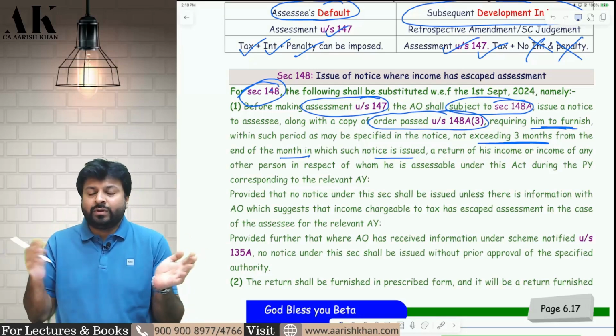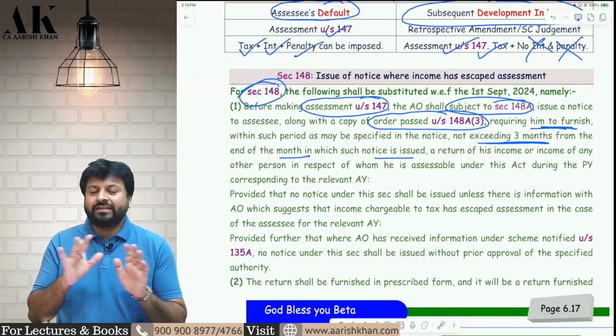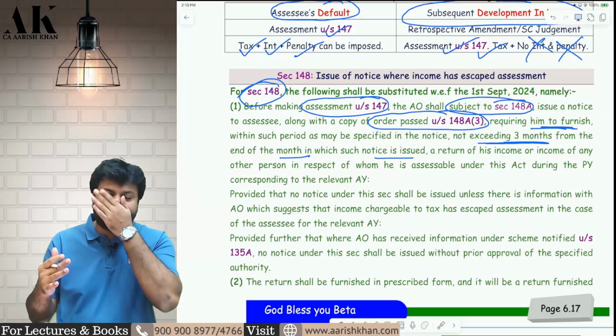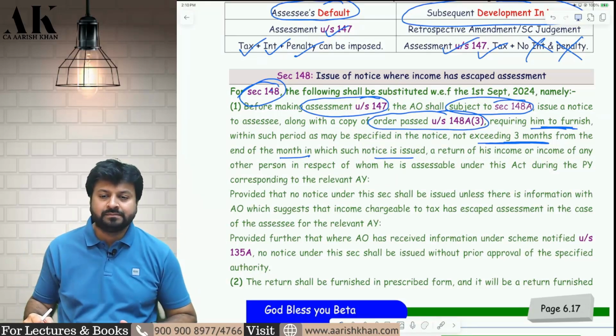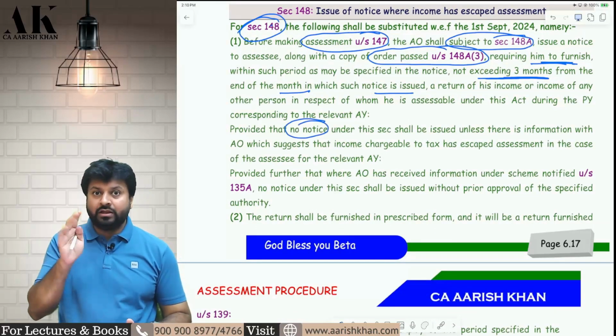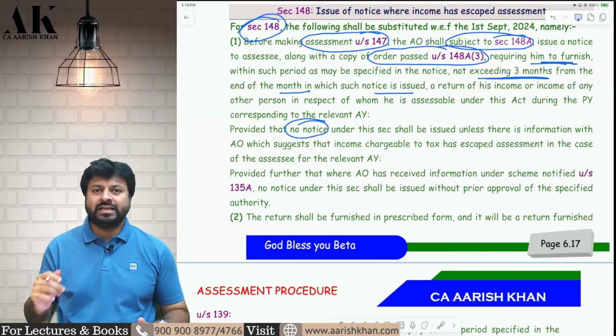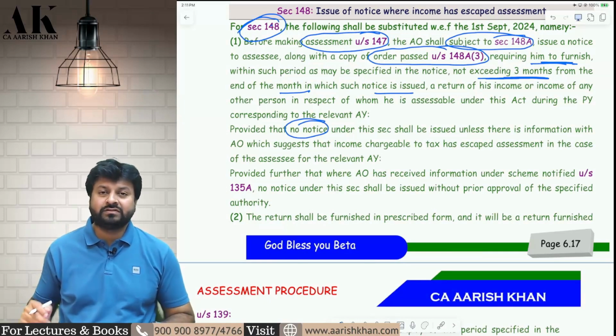Sir, what is done in the inquiry, that we will see on the next page, in the next section, 148A. But I have given you the synopsis. Inquiry means it's a kind of opportunity of being heard given to the assessee. Now, before issuing the notice, no notice should be issued unless the AO has some information. Otherwise, why would he send a notice unnecessarily? He should have some information now that the assessee has escaped income.